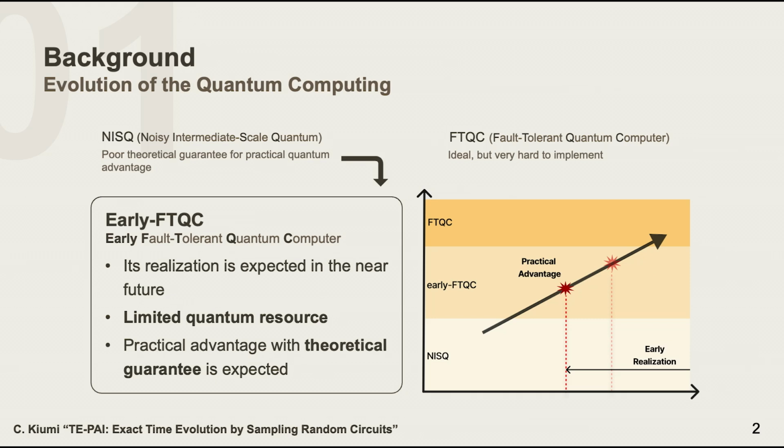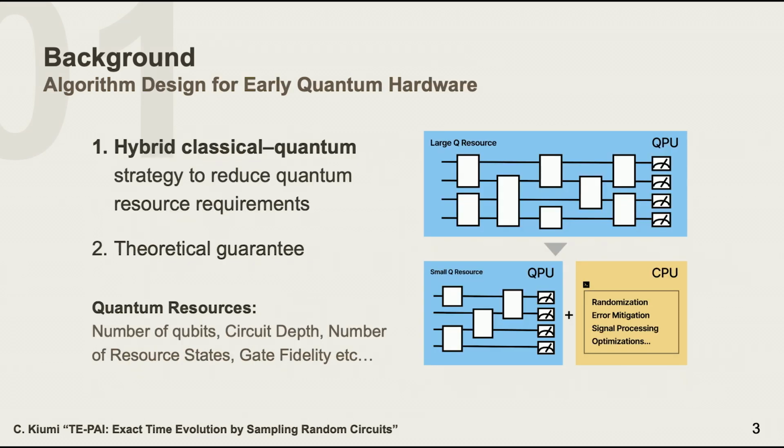Our main motivation for the research is to accelerate the realization of practical quantum advantage. And the main idea of the research is to consider a hybrid classical-quantum strategy to make the existing quantum algorithm more resource efficient.